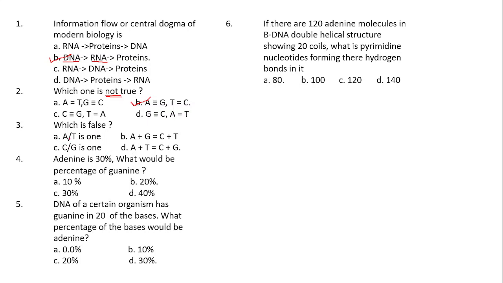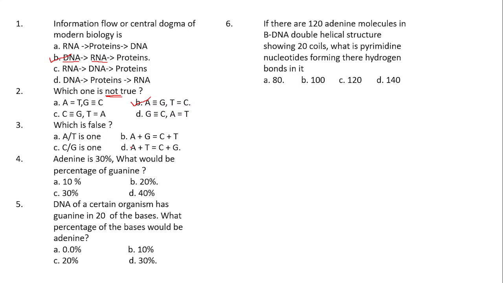Option A: A by T is 1. That means the ratio of A and T will be equal to 1. Of course, adenosine always binds with thymine. That is why the number of adenosines will always equal the number of thymine. So if you take the ratio of A and T, it will always be equal to 1. That is correct. Option A is correct here.